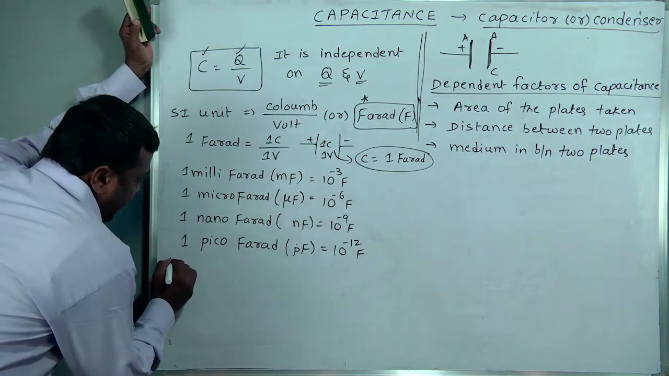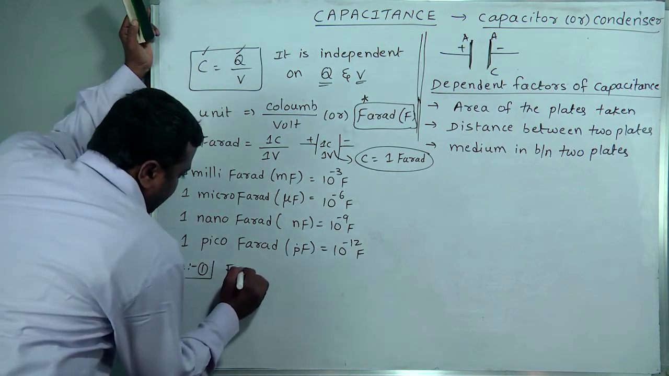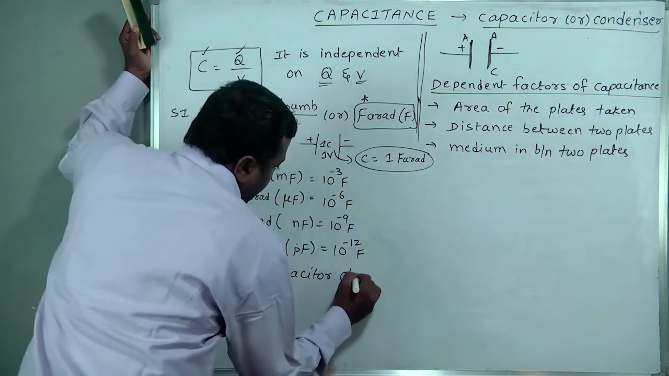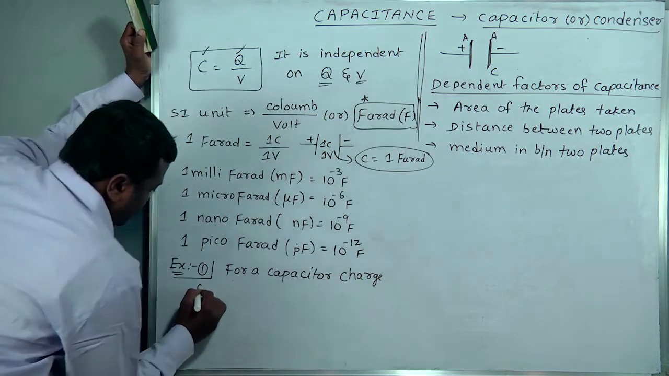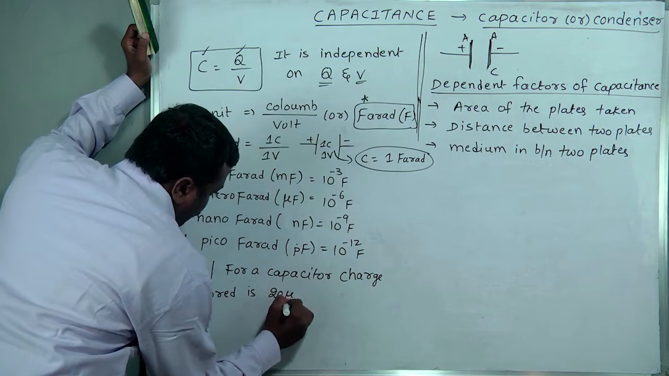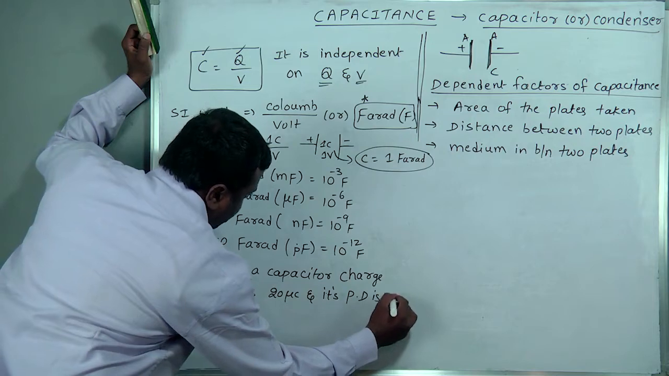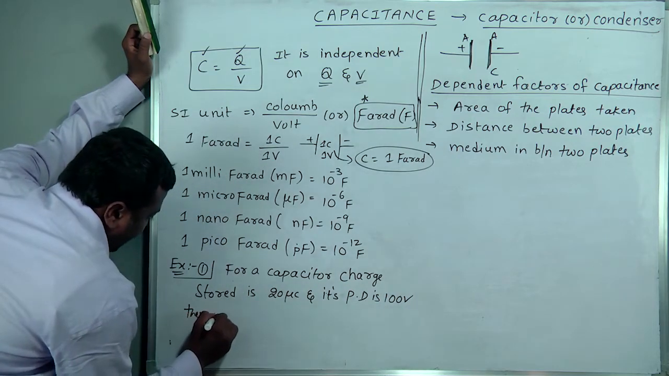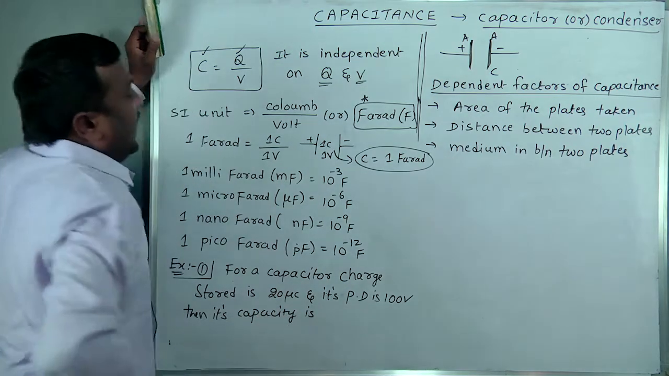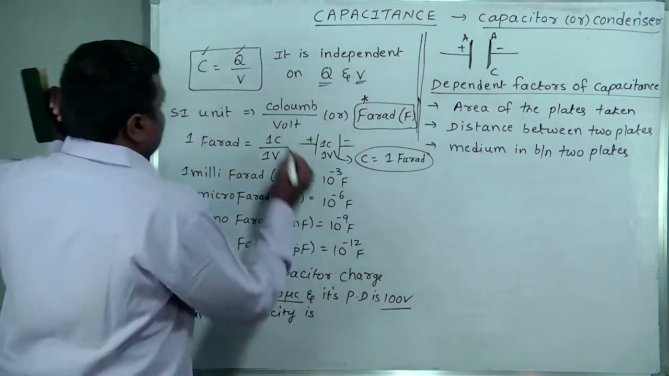And the fundamental, basic first model of problem you see: for a capacitor, the charge stored is 20 microcoulomb and its potential difference is 100 volt, then its capacity is? Practical work is not required here. Like this, data will be given, then we use the basic fundamental formula.